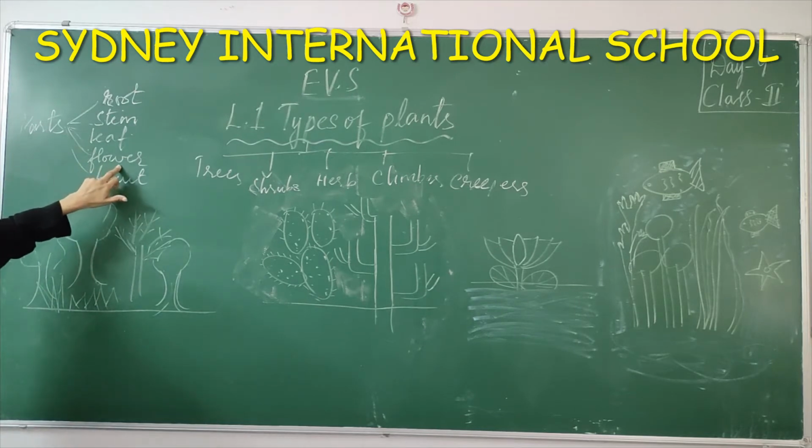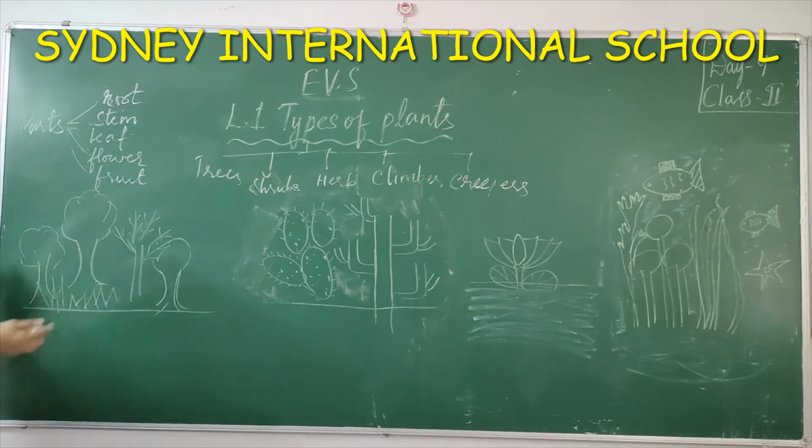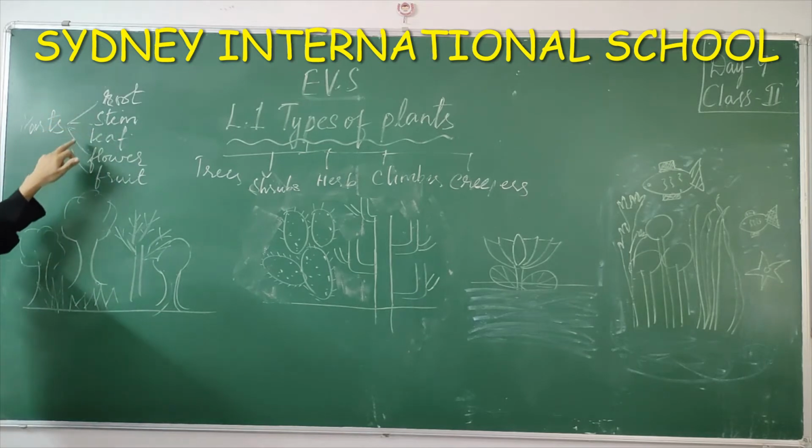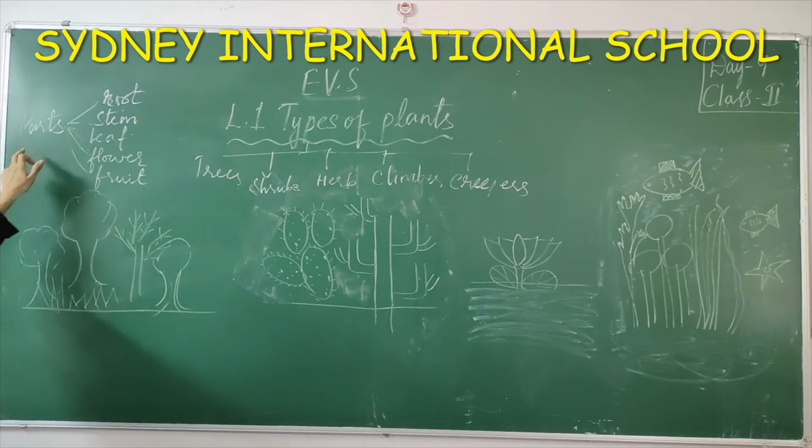Then coming to flower. What happens? A flower turns into a fruit later on. Then the fruit is the part of the plant which gives us the seed, and from the seed again comes a new plant. These are the parts of the plant which I have explained to you in the previous class. Types of plants, parts of plants.